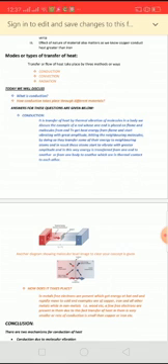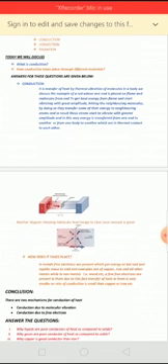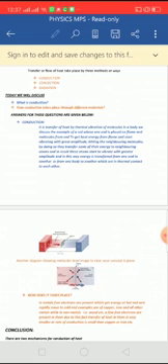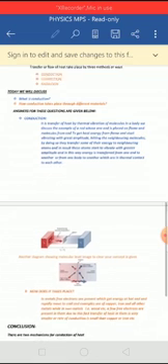Today, we are only going to discuss the flow of heat through conduction. Now the question is, what is conduction? Conduction is the flow of heat within a body without the actual movement of the particles from one point to another point.